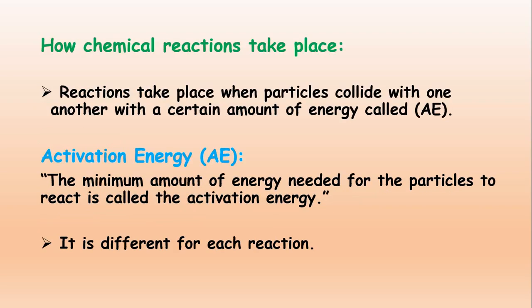Now the very important point is how can we tell that the reaction is slow or fast, or how a chemical reaction takes place. What is the main reason that these reactions take place or not? Reactions take place when the particles collide with one another with a certain amount of energy, and that energy is called the activation energy. If the particles are colliding with one another and they have enough activation energy, then the reaction will take place. Otherwise the reaction will not take place.